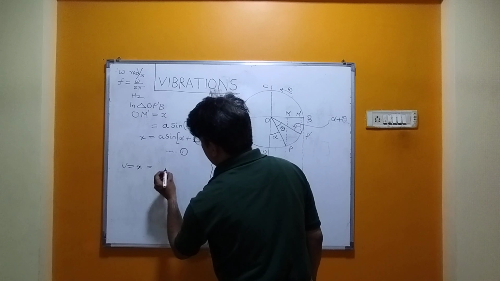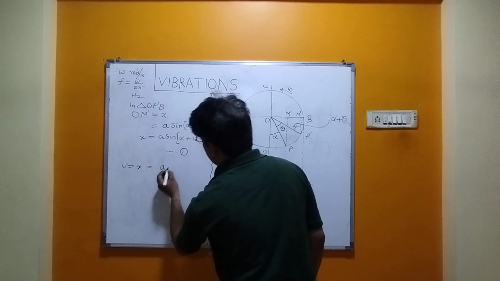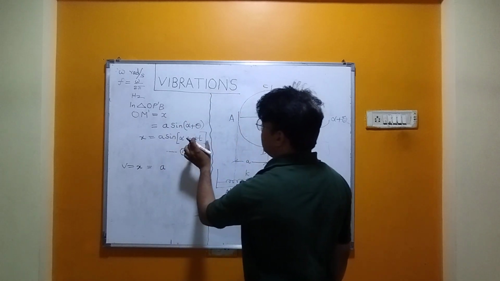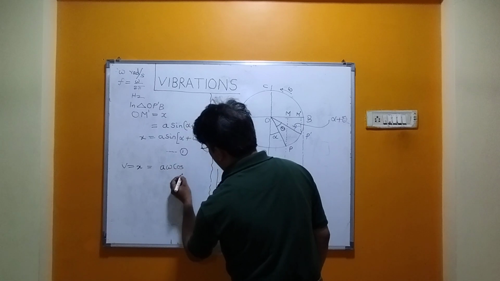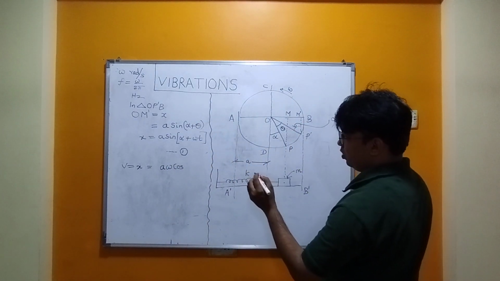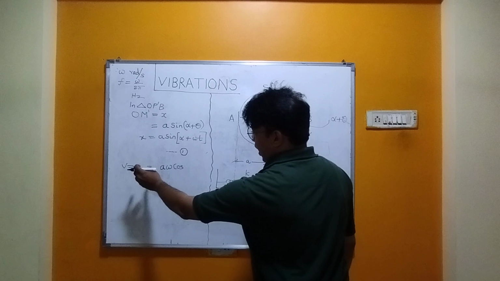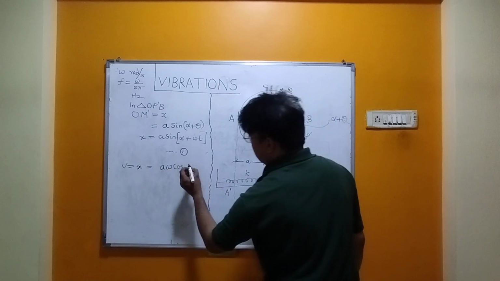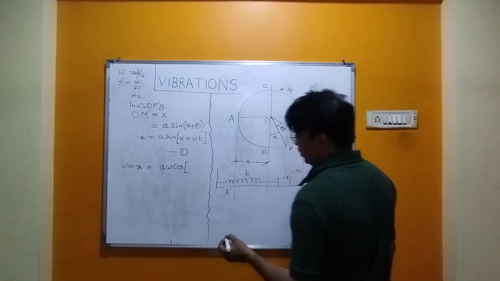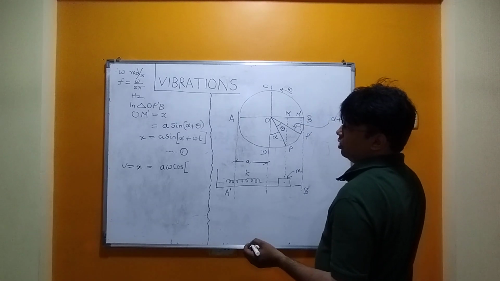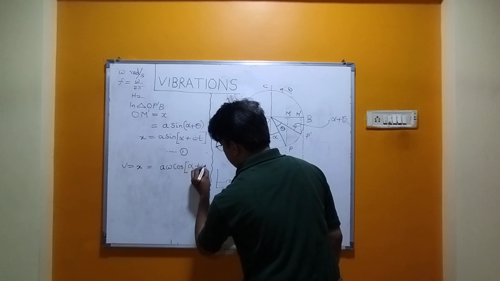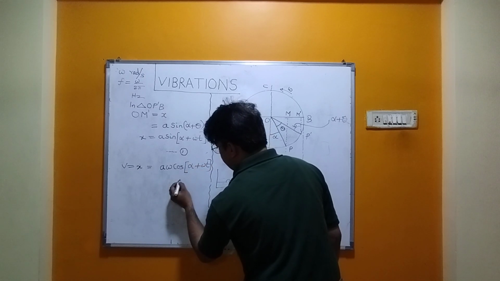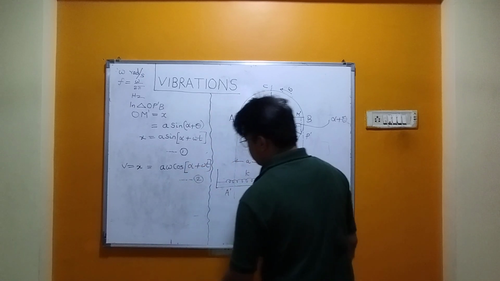So it will come like this: A, the derivative of sine (omega t plus alpha) is cos (omega t plus alpha) into omega. So v is equal to A omega cos (alpha plus omega t). I am marking this equation as equation number 2.